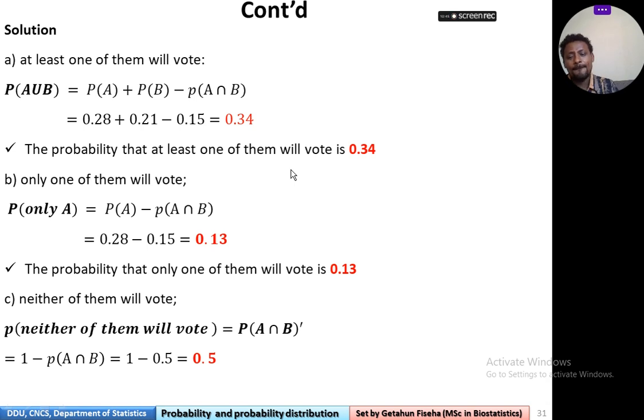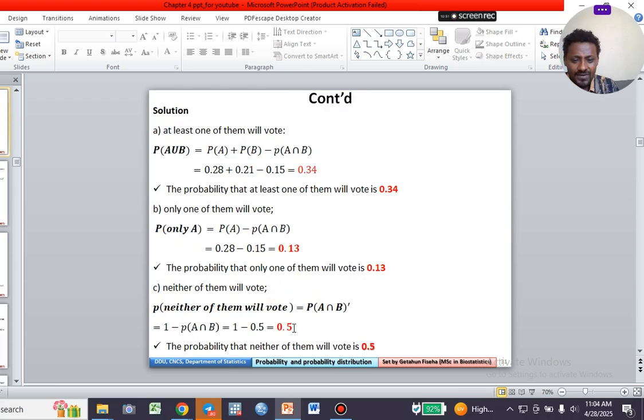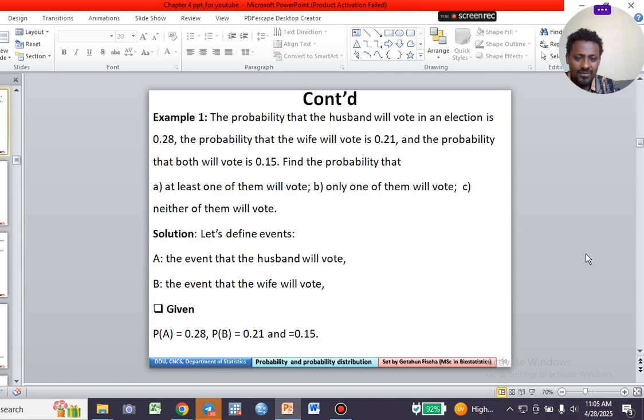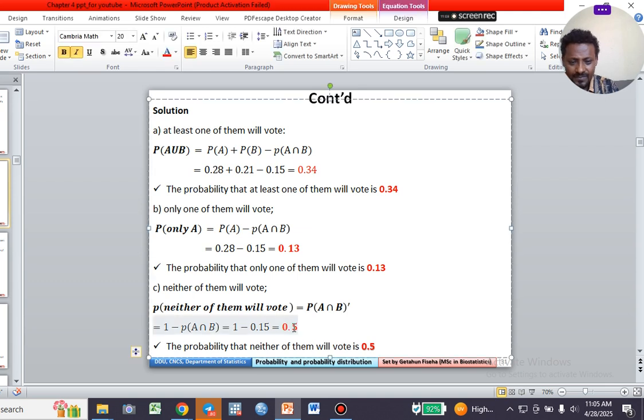Is equal to 1 minus 0.15, not 0.5. Here it is 0.15, okay. Because we have seen that the probability that A and B will vote is 0.15 here. So 1.0 minus 0.15 will be 0.85.